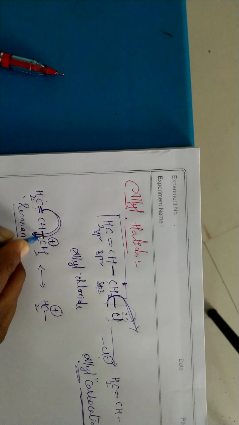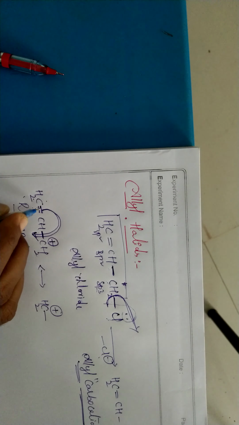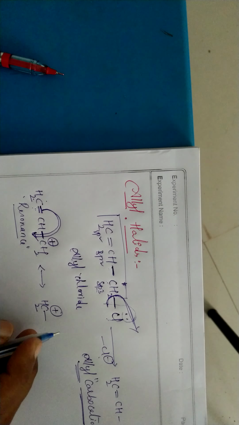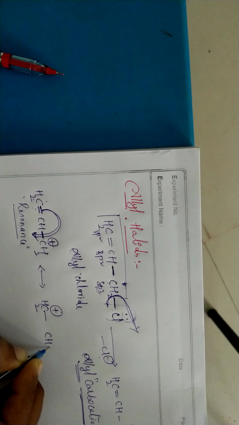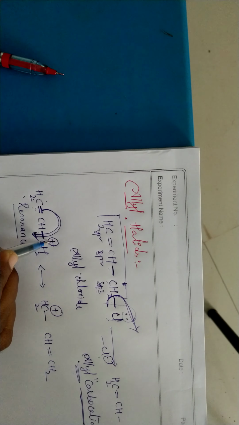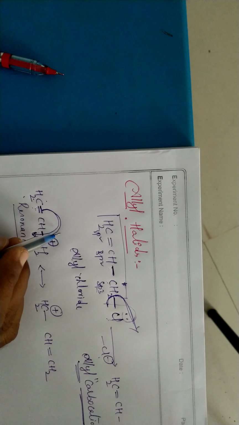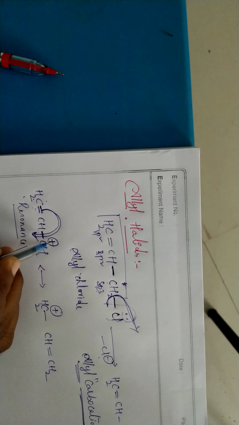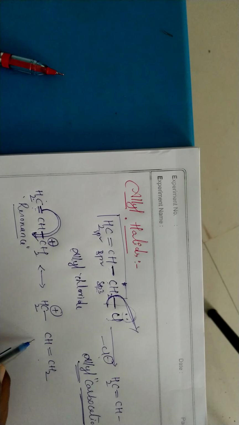Again here a single bond is there, but due to the arrival of the adjacent double bond, this single bond is converting into a double bond. So we are getting CH double bond CH2. Again, what about the positive charge? It will disappear. Why? Because from the adjacent bond, the negative charge is coming. Here we have positive, so positive and negative come together and become neutral. So this is the new resonance structure.